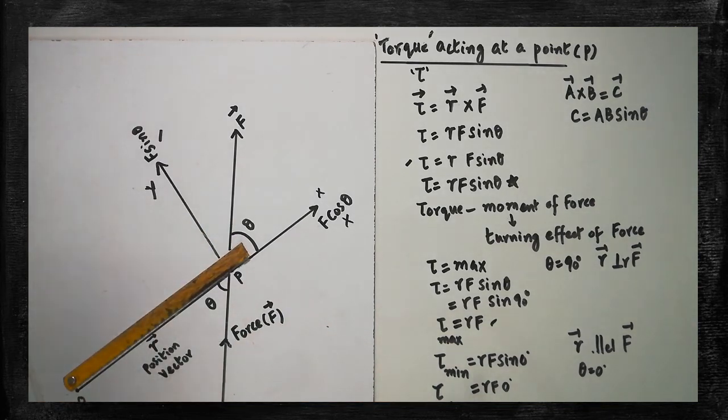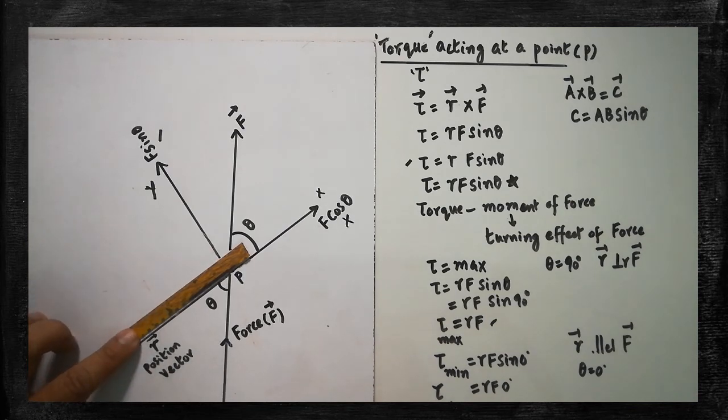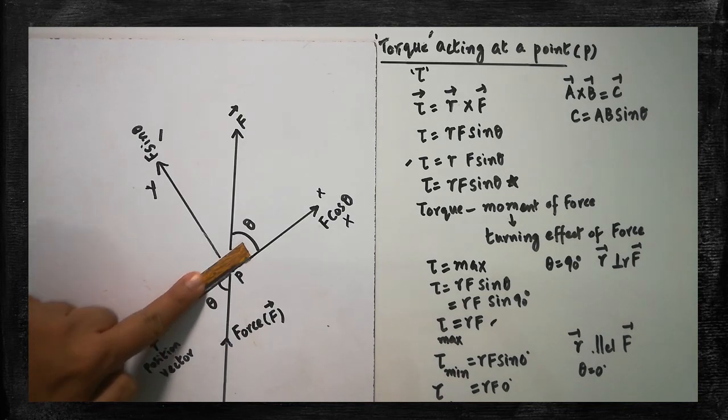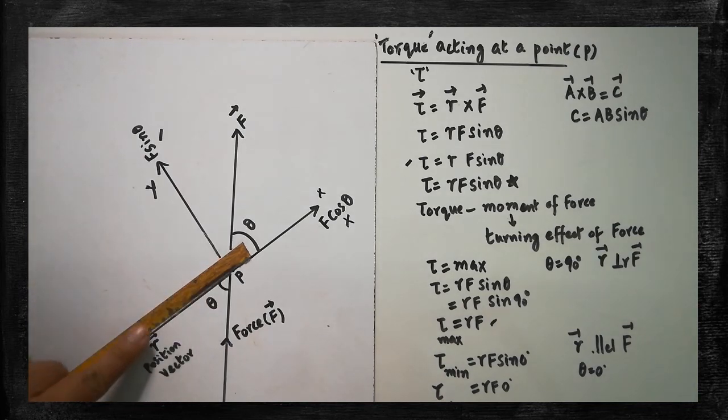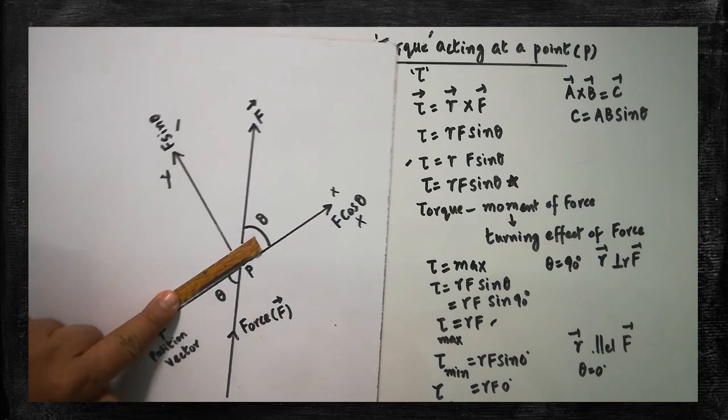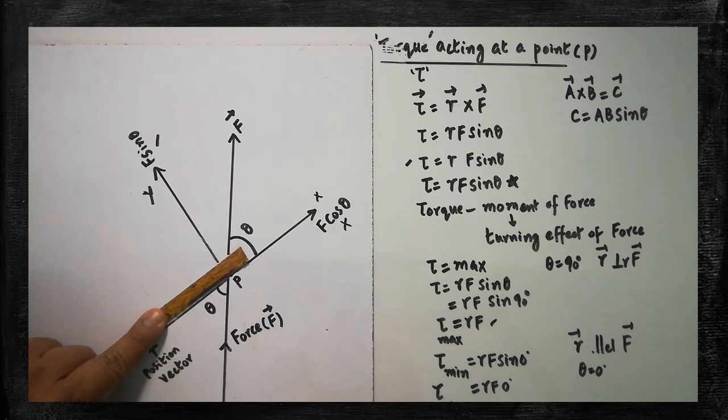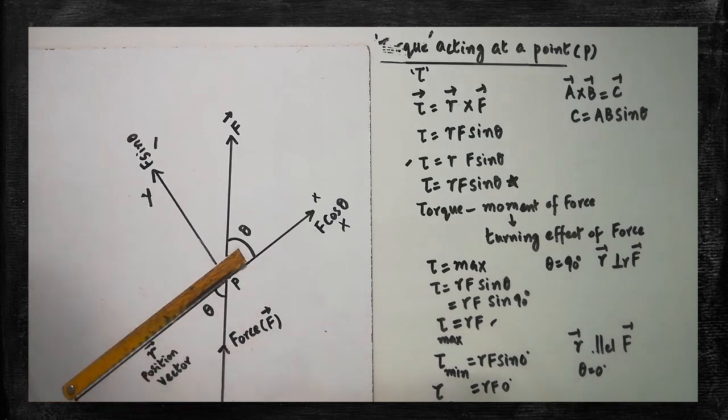R and F are both parallel to one another. I am applying the force in this direction. If you apply the force in this direction, there won't be any torque at all. R is already acting in this direction, F is acting in this direction. Clear? When F is acting in this direction, there is no turning effect, there is no torque at all. So the torque value will be equal to 0. Are you clear? How to get the unit? That is the next one.